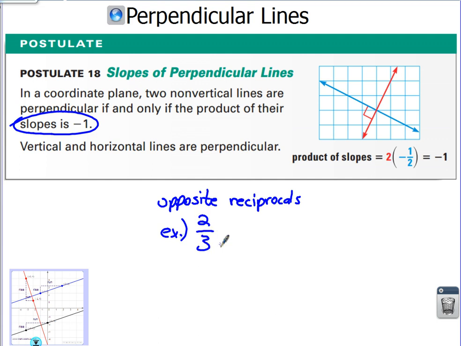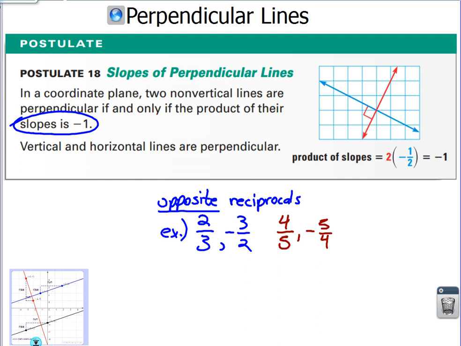Example, 2/3 and -3/2. The word opposite meaning one of them is positive, one of them is negative. Reciprocals, or multiplicative inverses, are flips of each other. So 2/3, -3/2. 4/5 and -5/4. Those would be perpendicular. All right, Chris, with me?